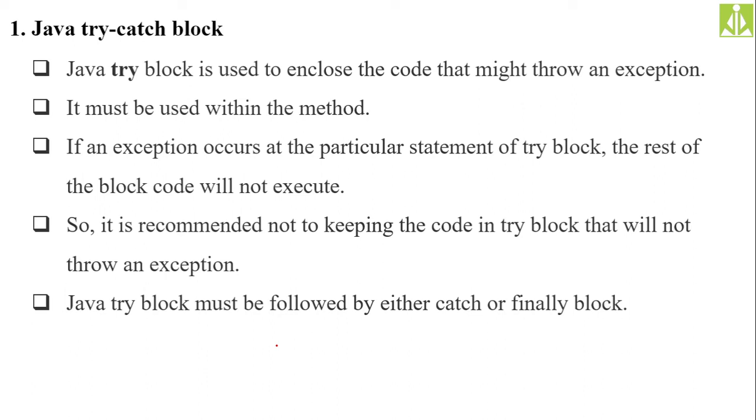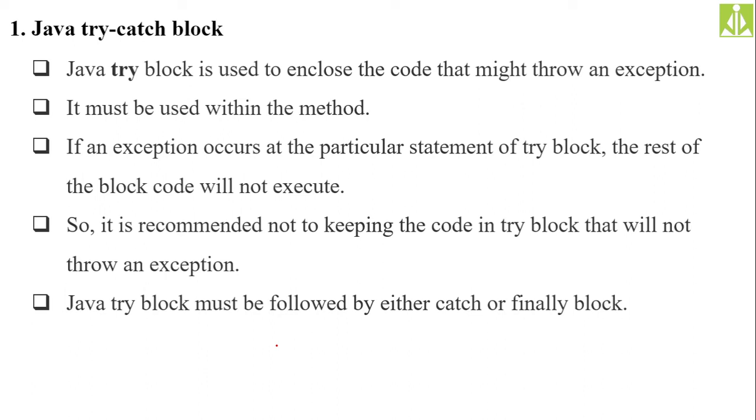If an exception occurs inside the try block, it will create a suitable object for that particular type of exception. And then the rest of the code in the block will not be executed. So whatever code you have inside the try block after the exception will be skipped.